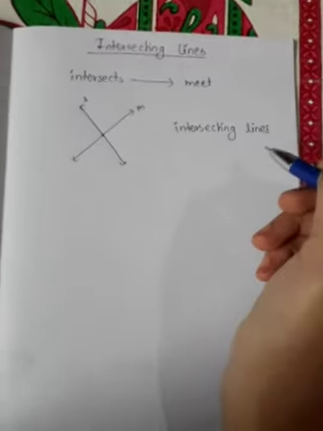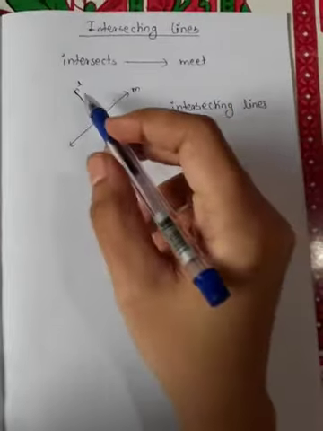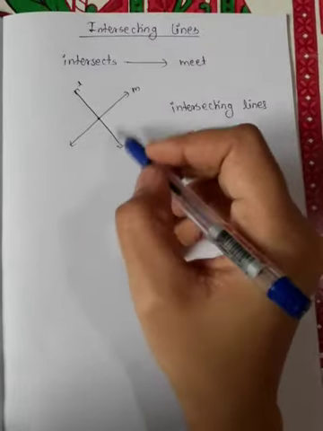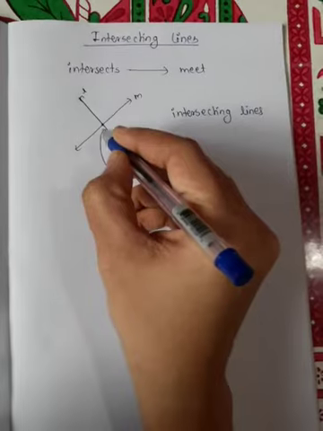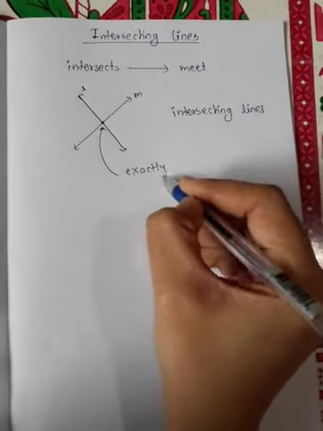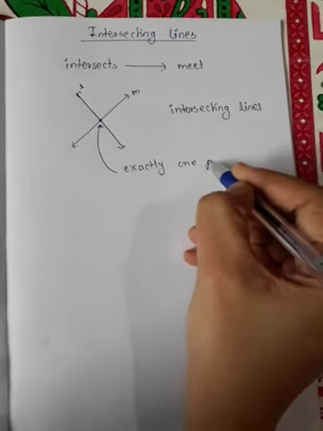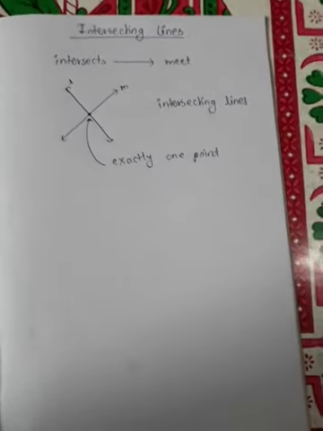Now what's special about two intersecting lines? Two intersecting lines meet at exactly one point. Okay, meet at exactly one point.